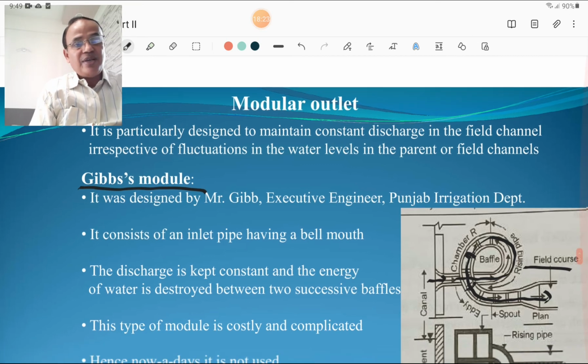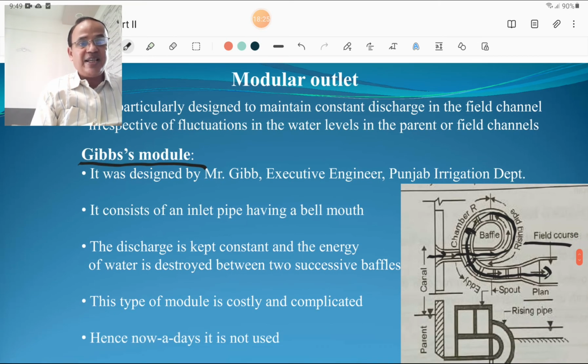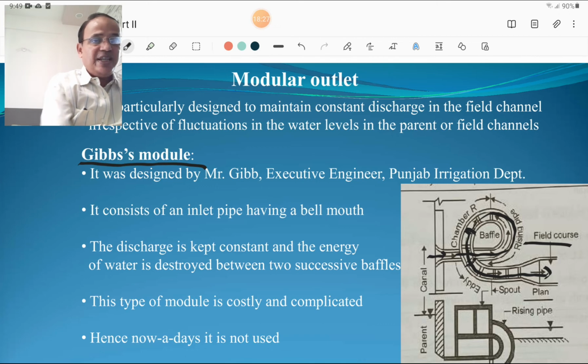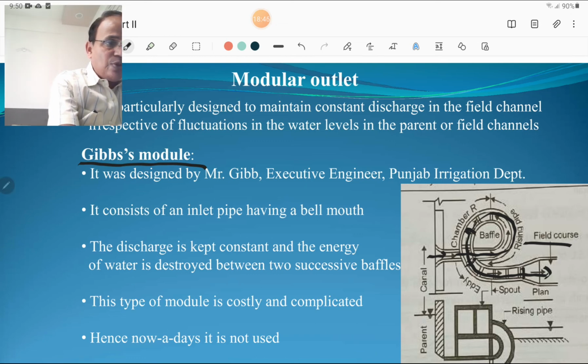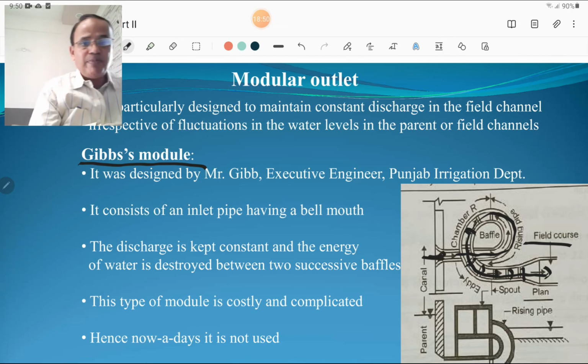This is the first type of modular outlet, termed the Gibbs module. It was designed by Mr. Gibbs, the executive engineer of the Punjab Irrigation Department. It consists of an inlet pipe having a bell mouth entry. The discharge is kept constant, and the energy of water is destroyed between two successive baffles. Here are the baffles to destroy the energy, and this is the bell mouth type of entry.